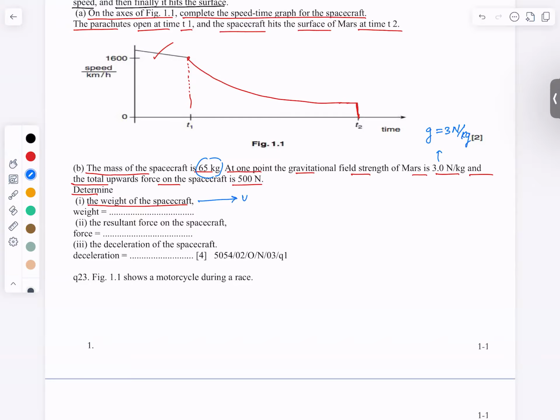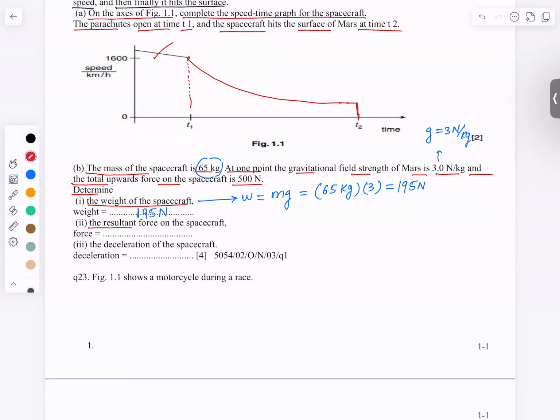Now we can use this information to calculate the weight of the spacecraft on the planet Mars. So W is equal to m into g. As you see, m is 65 kg and acceleration due to gravity on Mars is 3. So 65 into 3 should be the answer. So if we multiply 65 with 3, it's 195. So the weight of the spacecraft on Mars is 195 Newton. So here we will put 195 Newton.